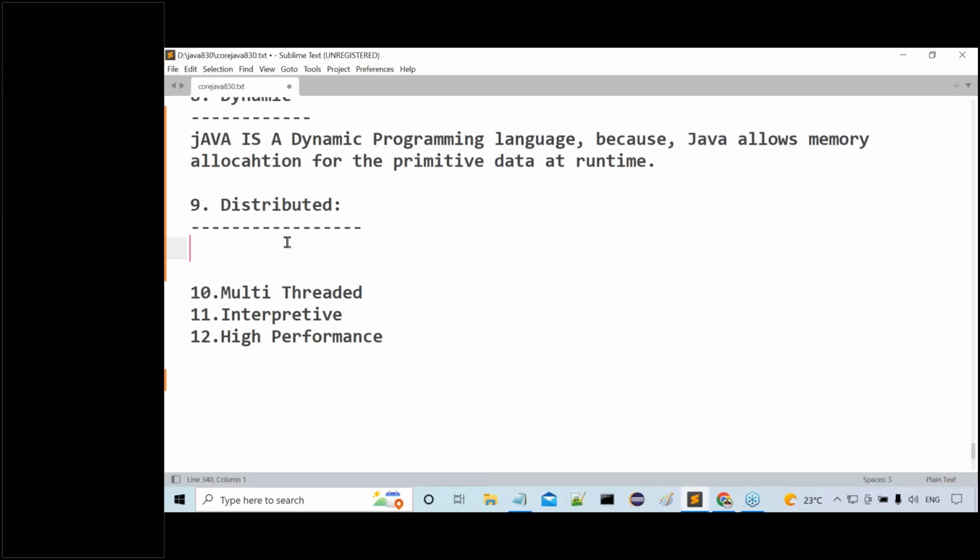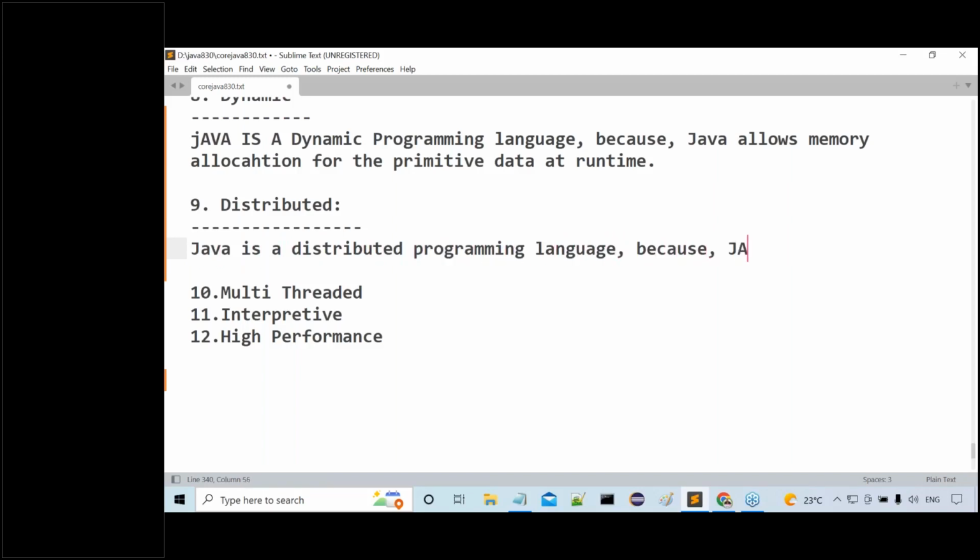In web services, two parts are available, SOAP and RESTful. RESTful has somewhat more demand than SOAP services. But anyway, we have to understand all this content clearly. Java is a distributed programming language.